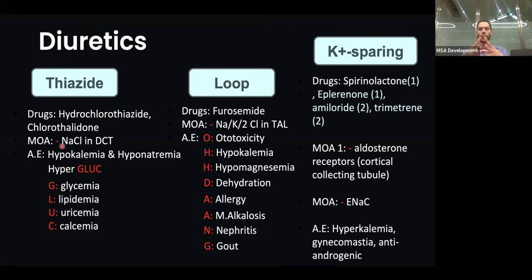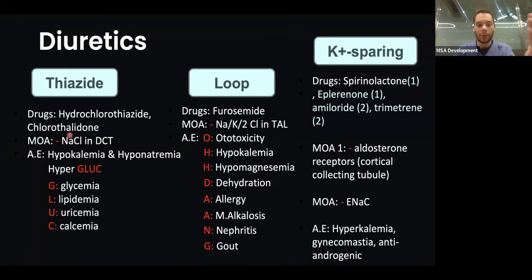Okay, so now I want to focus on something with you. In CVP, you guys took these drugs, and you took their indications, such as for hypertension, for heart failure, how to use this, how to use that. Now, it's very important to remember where the drugs act in the kidneys. And this is why I expect them to ask you more about that, where the drug acts, rather than their mechanism of action or stuff like that.